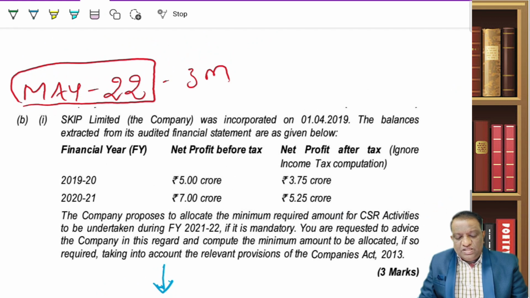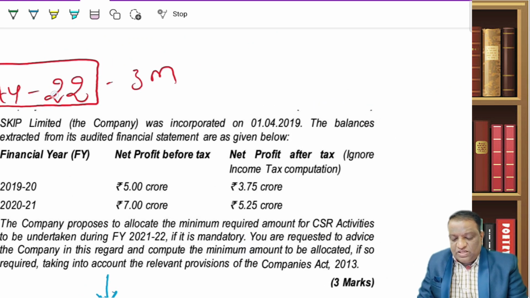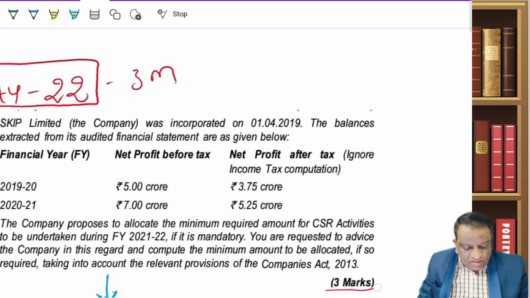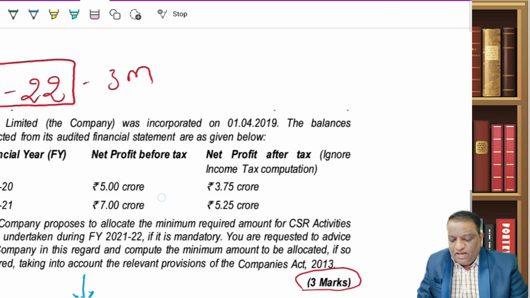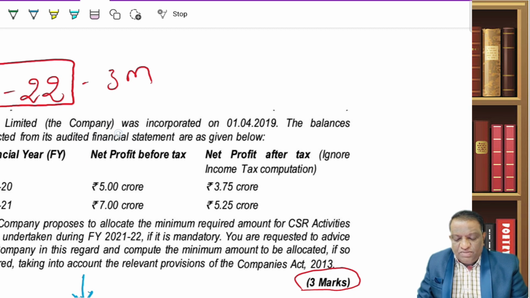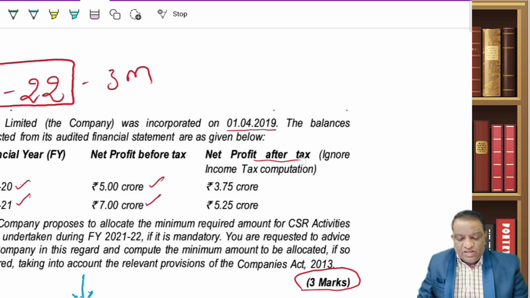Now, look at how he is asking you. Look at the latest question, May 2022, for 3 marks, mind you. 3 marks he is asking. It's a simple one. Skip Limited, a company, was incorporated on 1/4/2019, and the balances extracted from its audited financial statements are as follows. Since the company has been incorporated in 2019, for these 2 financial years, he has given the net profit before tax, 5 and 7, and net profit after tax.